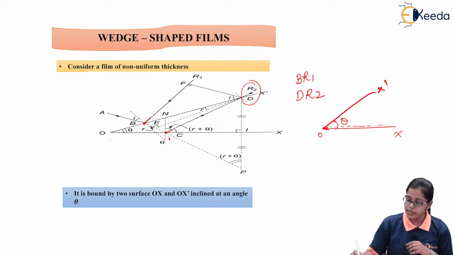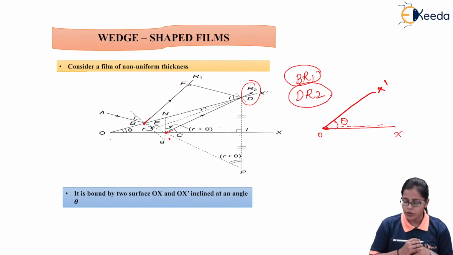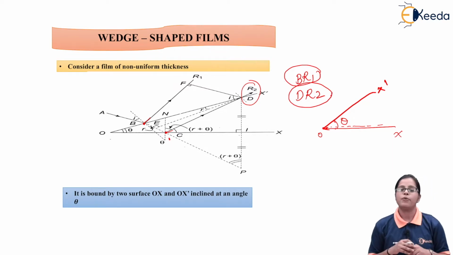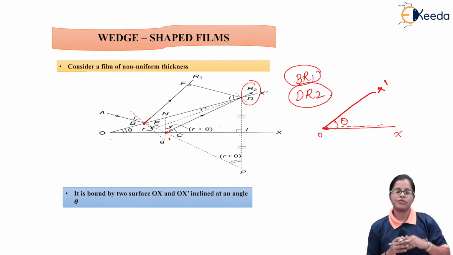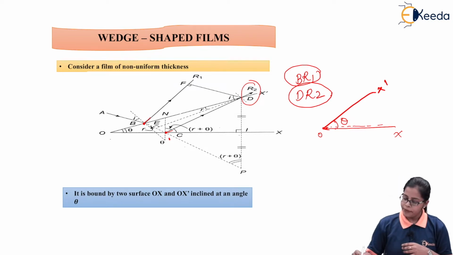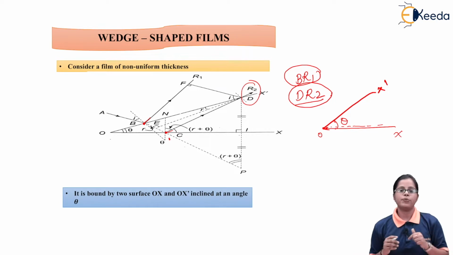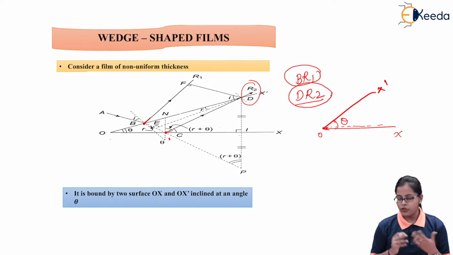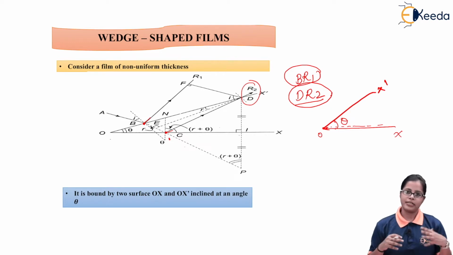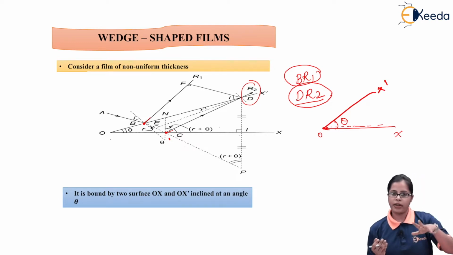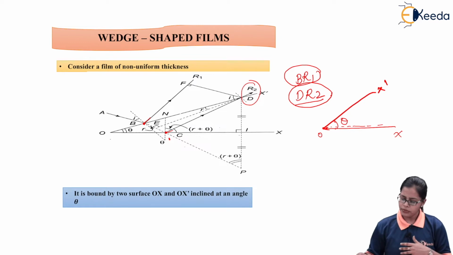So we have two rays which are important for us, that is BR1 and DR2. BR1 is for the rays which are getting reflected from the upper surface of the film, and DR2 is for the rays which are getting reflected from the lower surface of the wedge shaped film. So ultimately we consider two rays, that is BR1 and DR2.